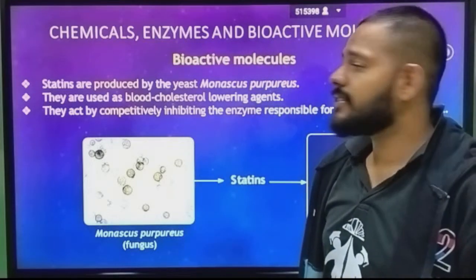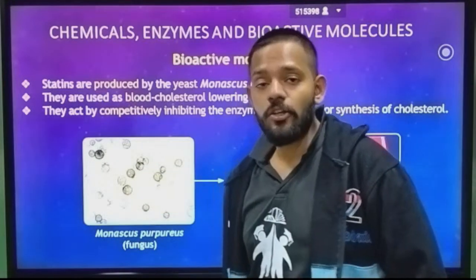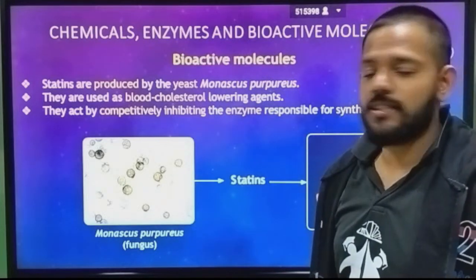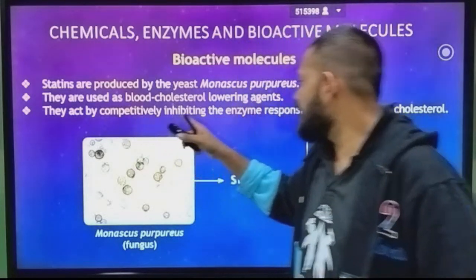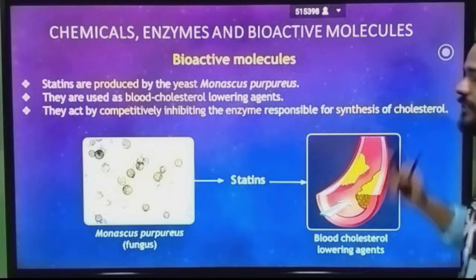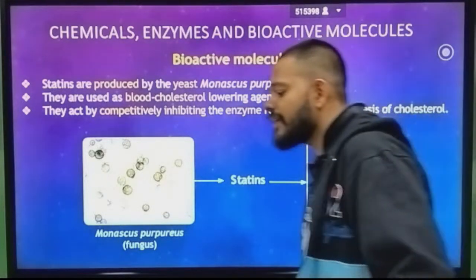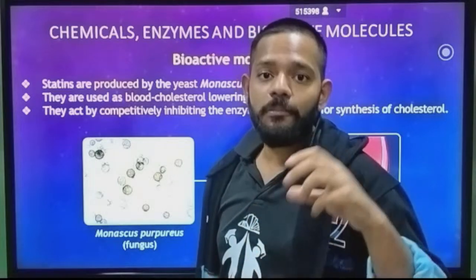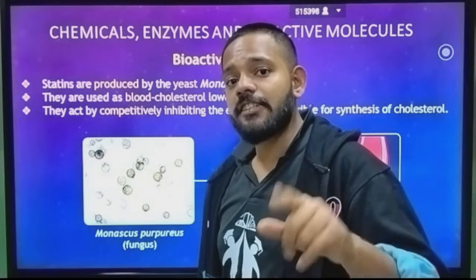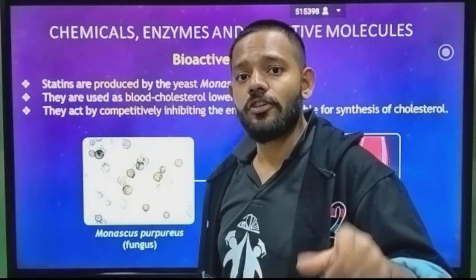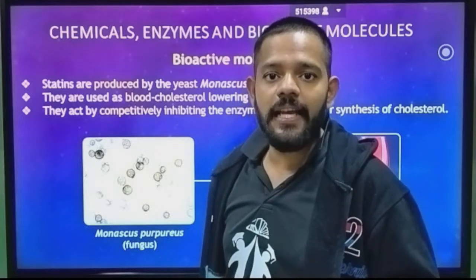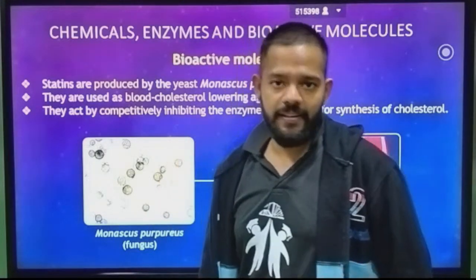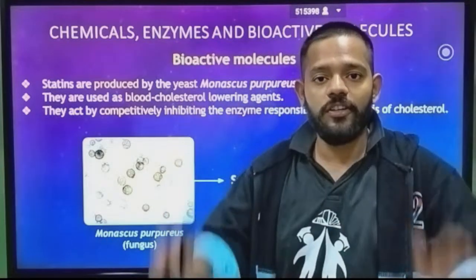That category of drugs is called statin, and it is produced by a yeast species called Monascus purpureus. They act by competitively inhibiting the enzyme responsible for the synthesis of cholesterol. It will go and bind to the place where cholesterol formation takes place. So the enzyme responsible for the production of cholesterol does not get its place, and on the place of that enzyme, the statin will bind, and the cholesterol formation does not take place.